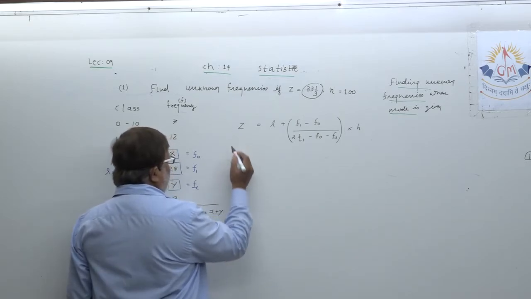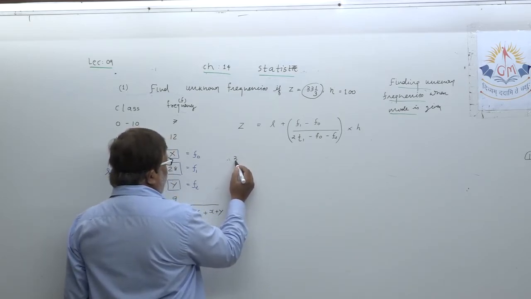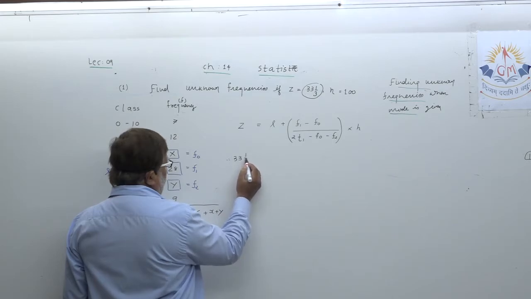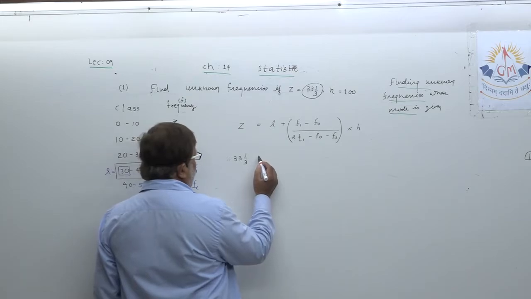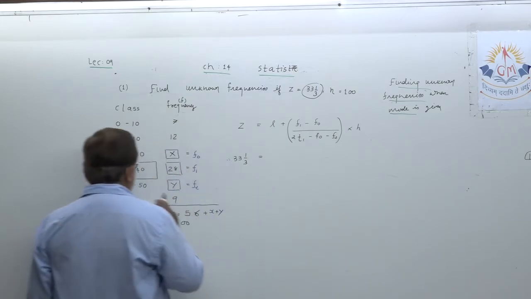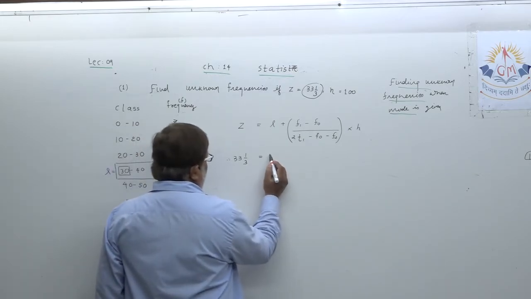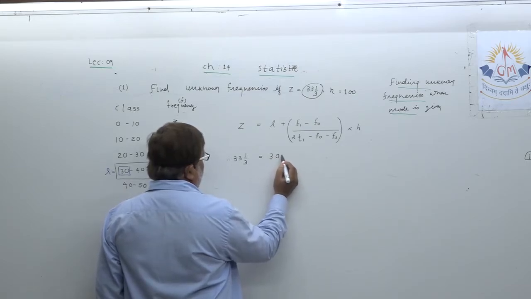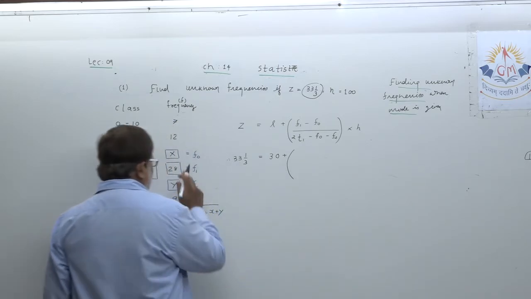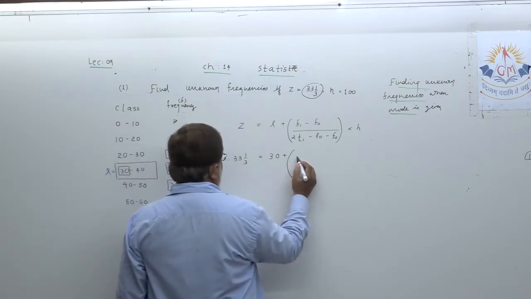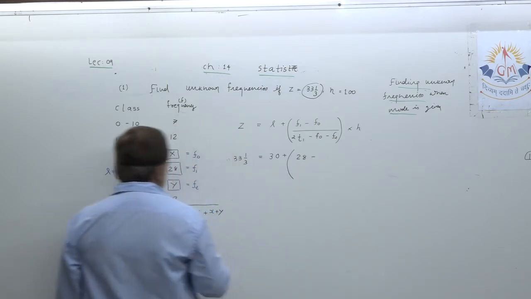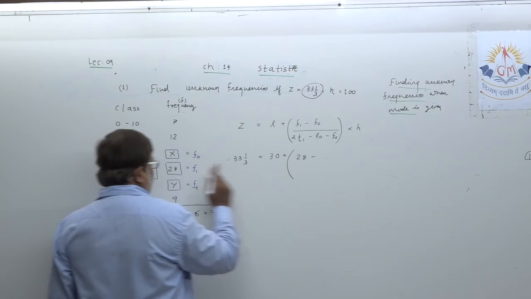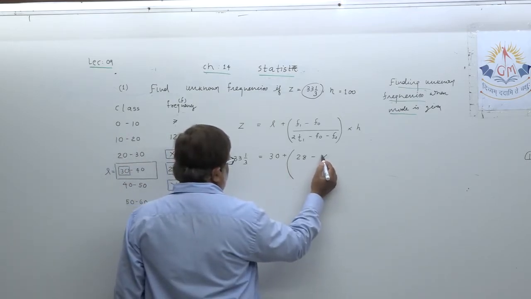The value of mode is given. Let me write 30 1 upon 3, equals 2. What is the value of L? Note down. L plus F1, that is 28, minus F0, that is x.